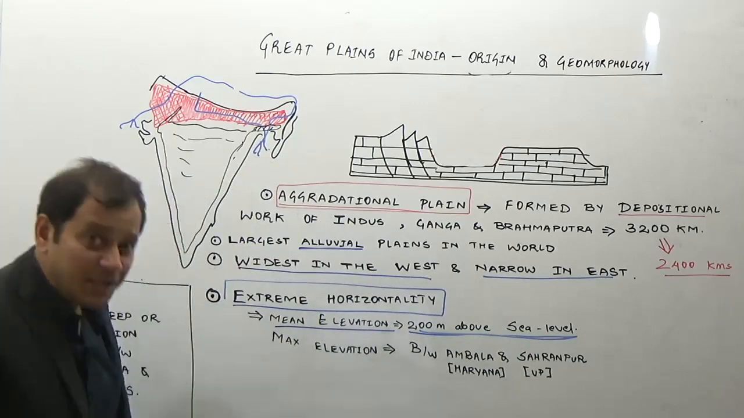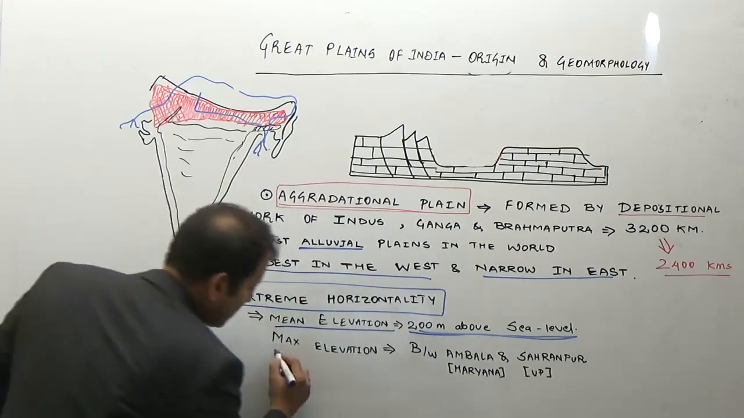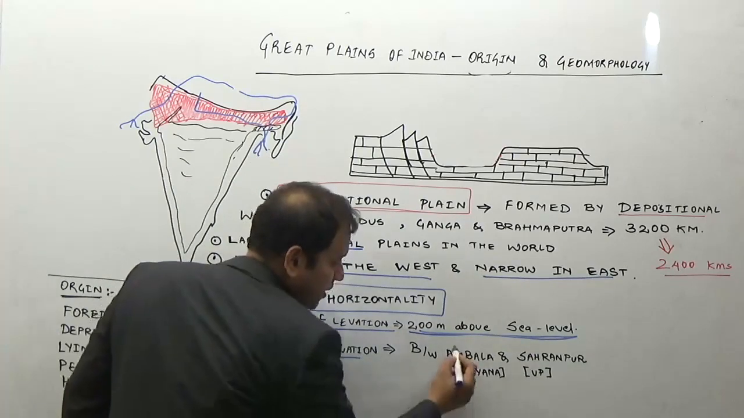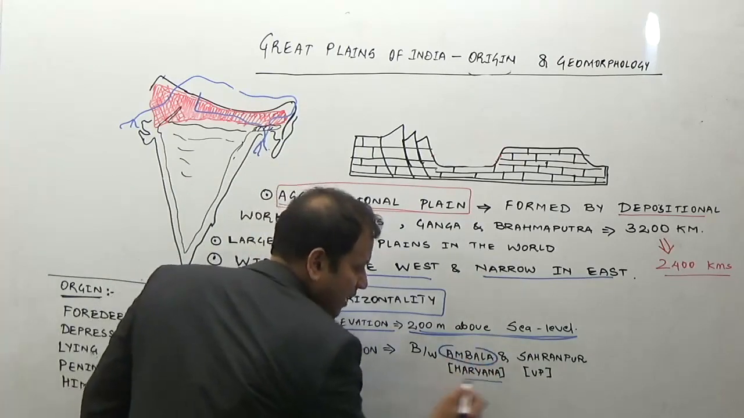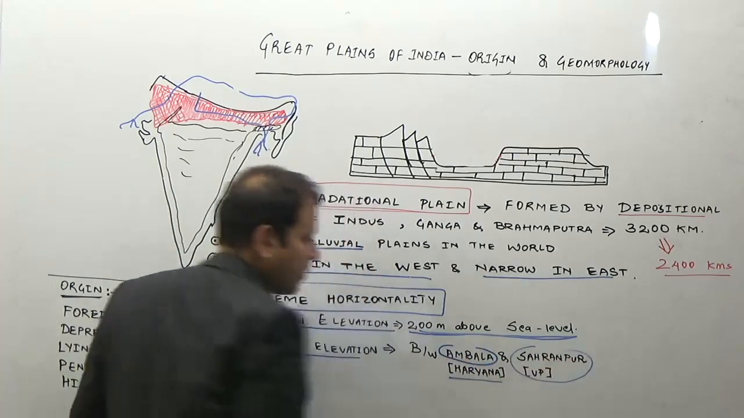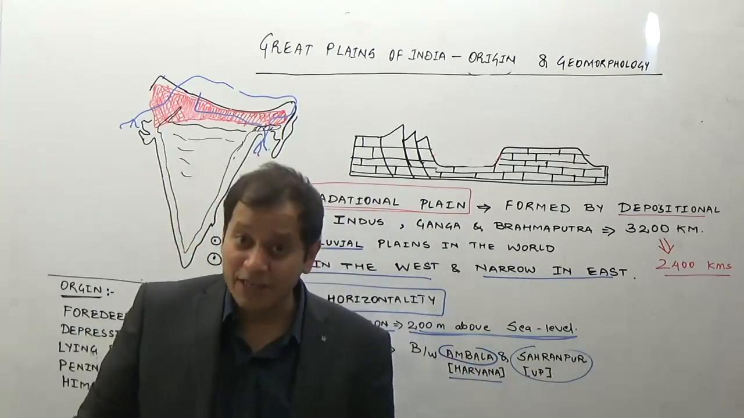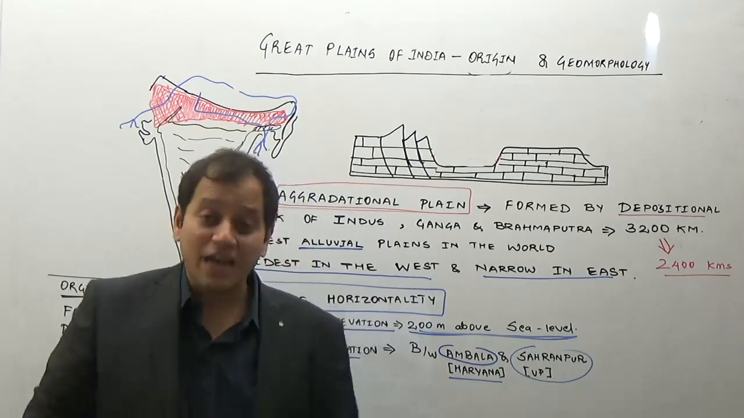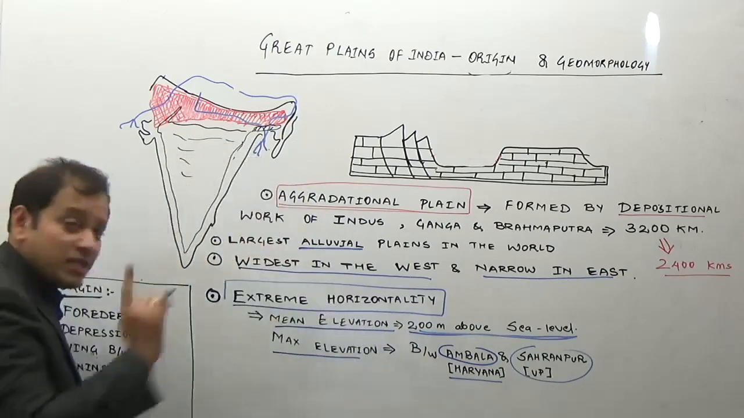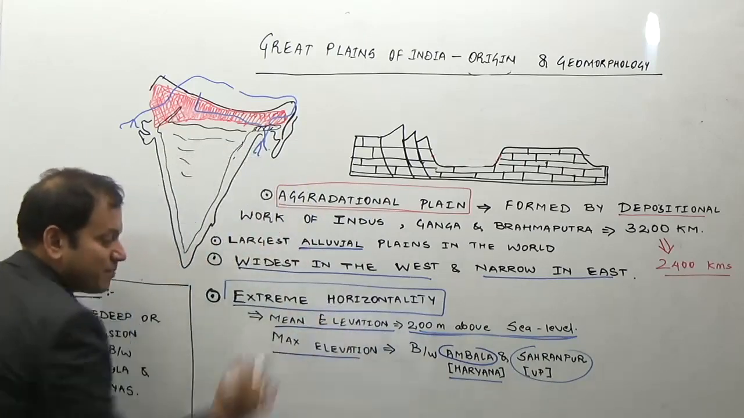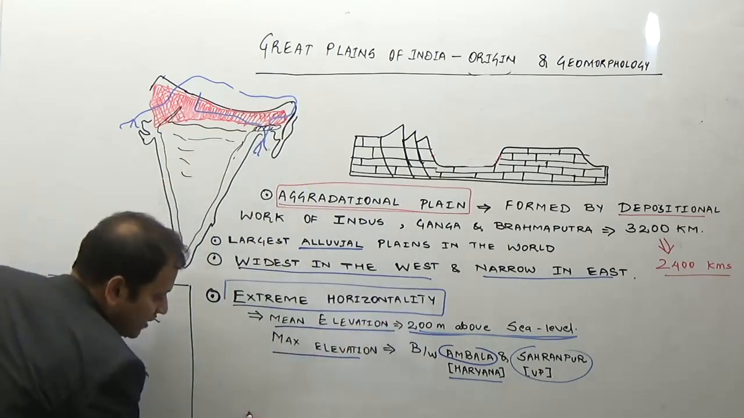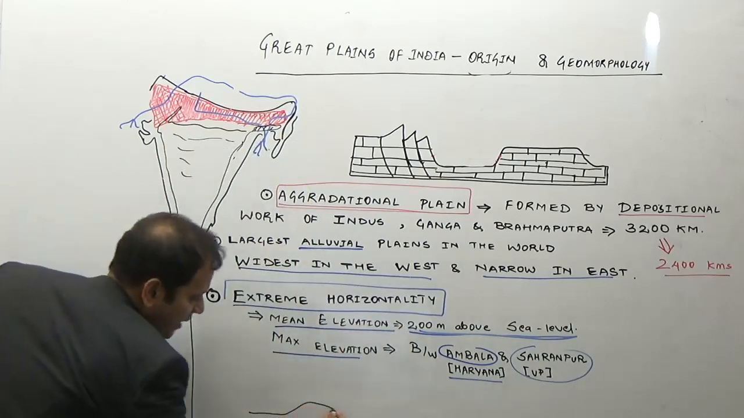But this extreme horizontality is broken because the maximum elevation of this plain is found between Ambala in Haryana and Saharanpur in UP. So the maximum elevation is found in this region. Does it have anything to do with your studies? Does it have anything to do with your exam questions? Yes. This maximum elevation at Ambala, it will be somewhat like this.